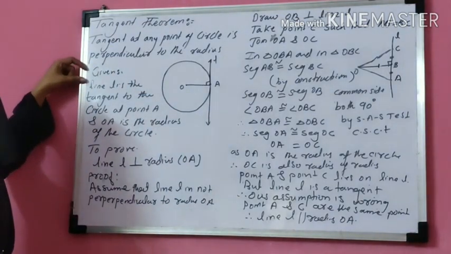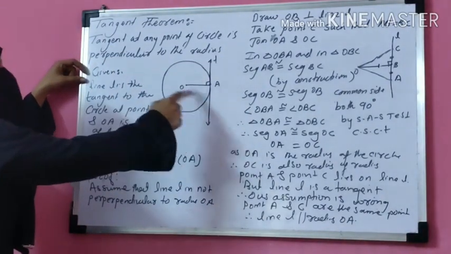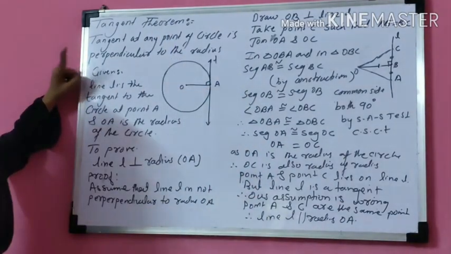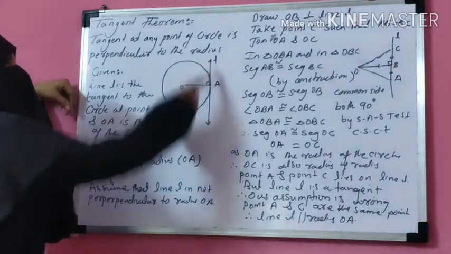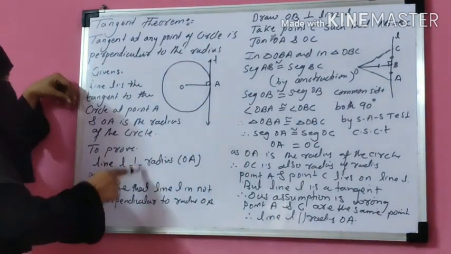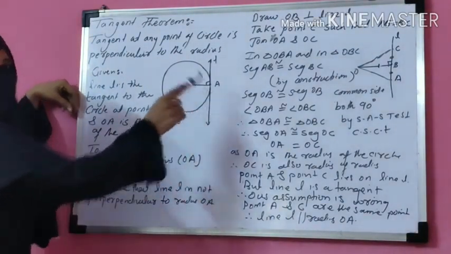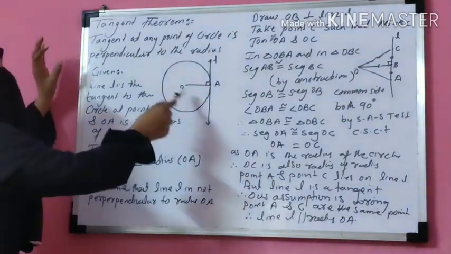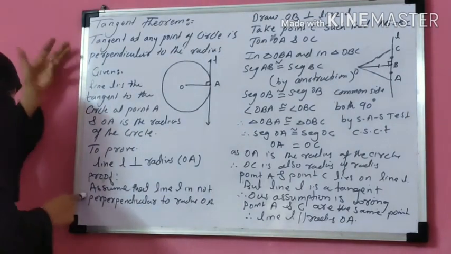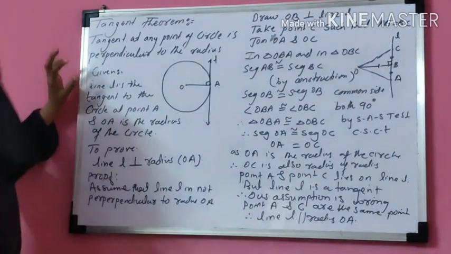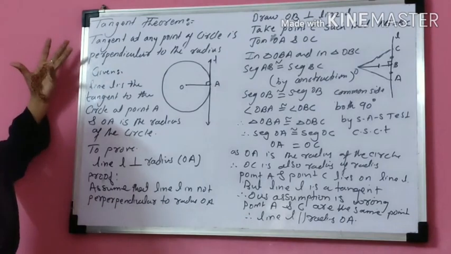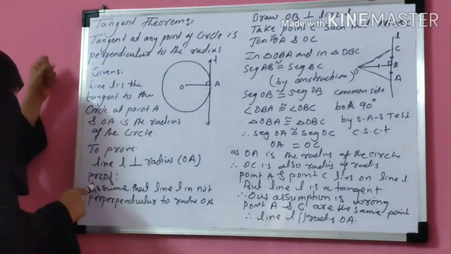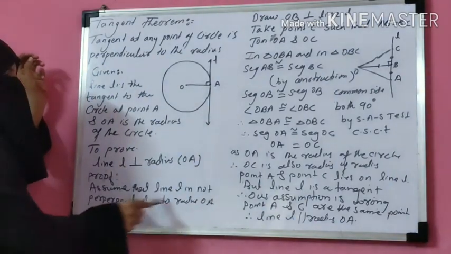In this theorem, the given part is line L is a tangent and OA is a radius. Tangent intersects the circle at point A. And we have to prove line L, that means your tangent, is perpendicular to the radius, that means OA. To prove this theorem, I assume that line L is not perpendicular to the radius. Sometimes to prove a theorem, we have to go to the opposite.